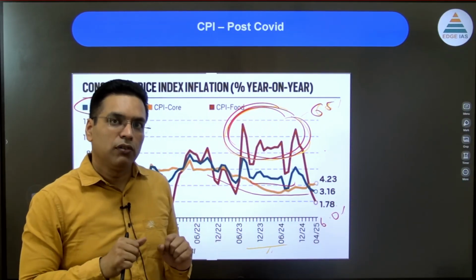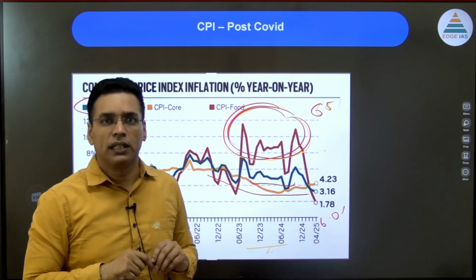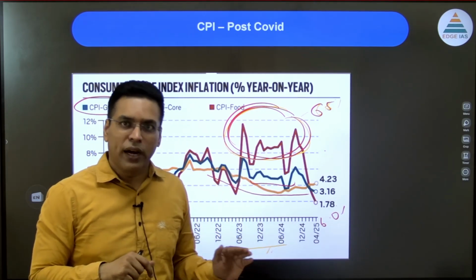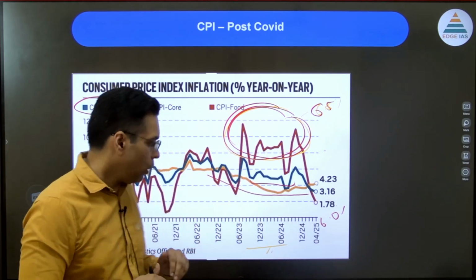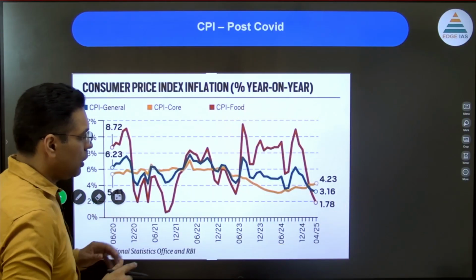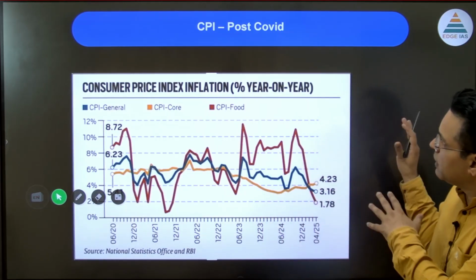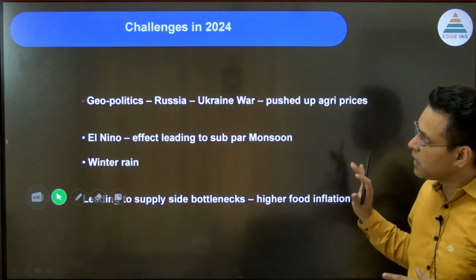RBI cannot control food inflation because the problem is structural to the economy, a supply side issue. That means monsoon factors and food supply are involved. So it is very natural. But what is happening now? The inflation has moderated and it is expected that the repo rate might come down. Repo rate शायद कम हो जाएगा.